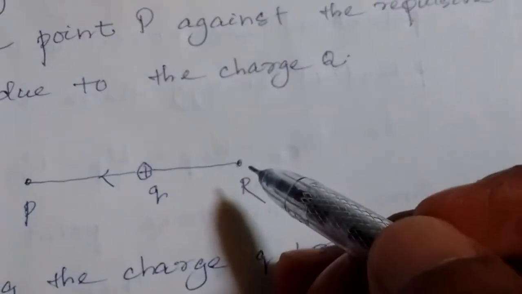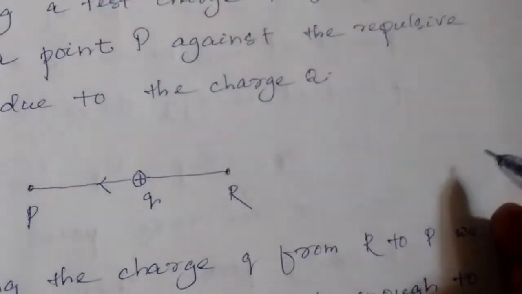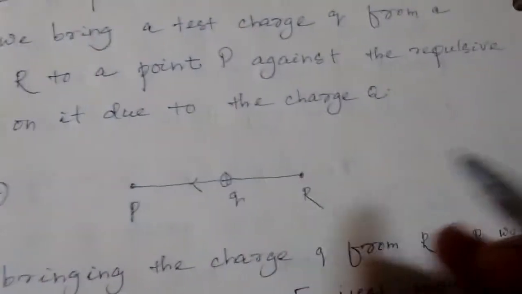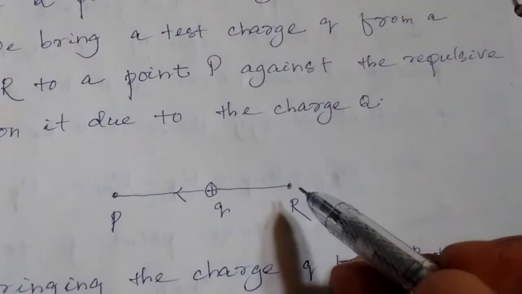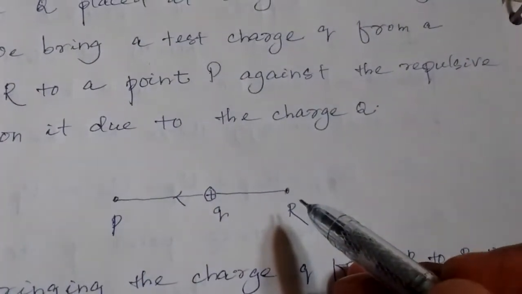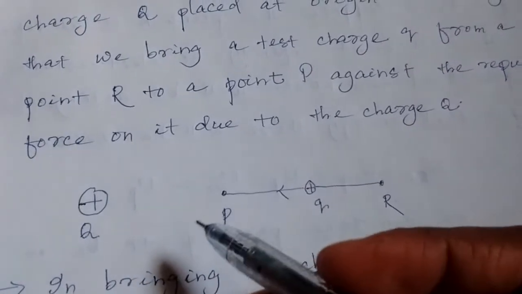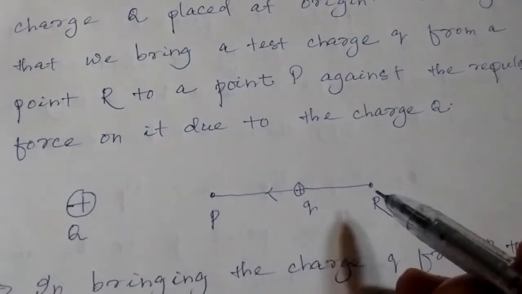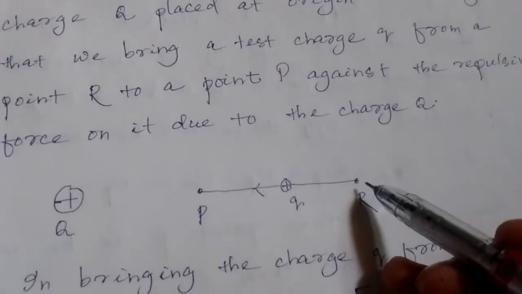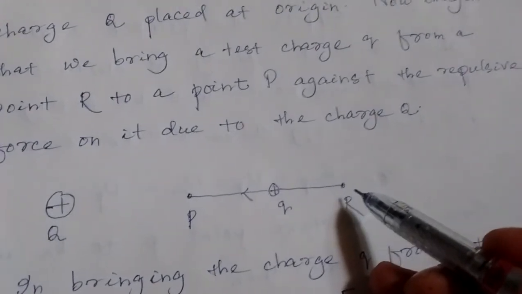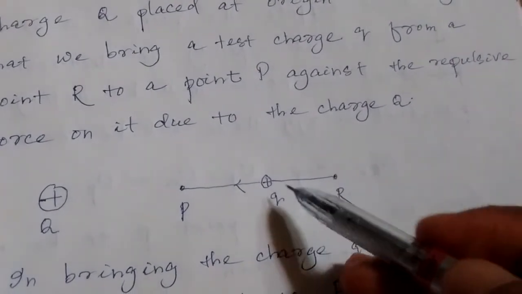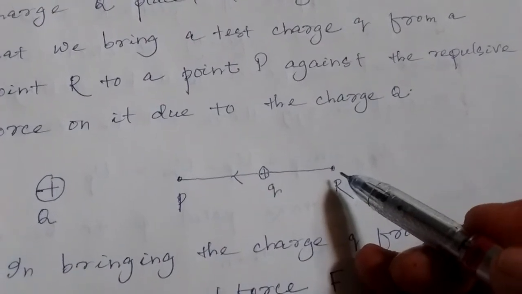This point r is at infinity. Okay, it is at a very large distance from this q. As a result, the potential at this point r will become 0, because the force due to this small q will be almost equal to 0. It has no effect on this point r. It is at infinity distance. That's why there will be no stored energy in q whenever it is situated at r.